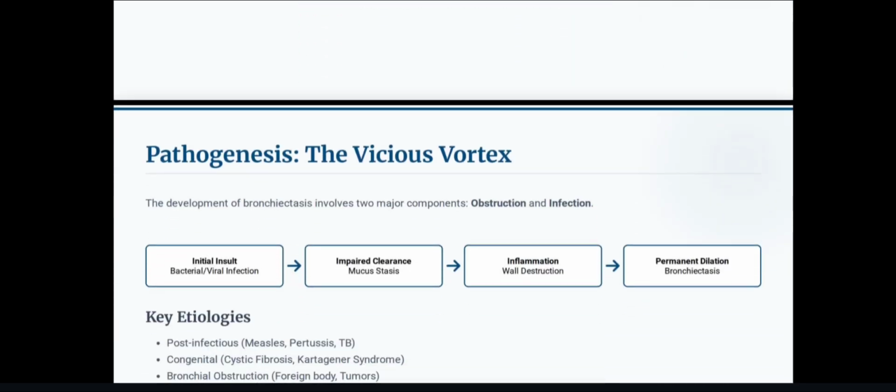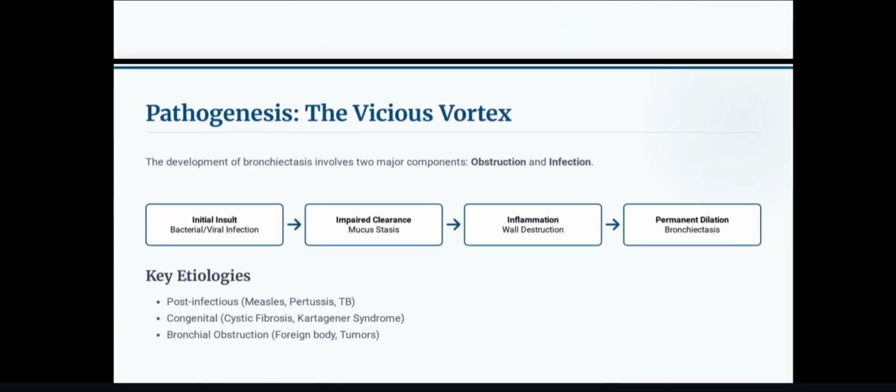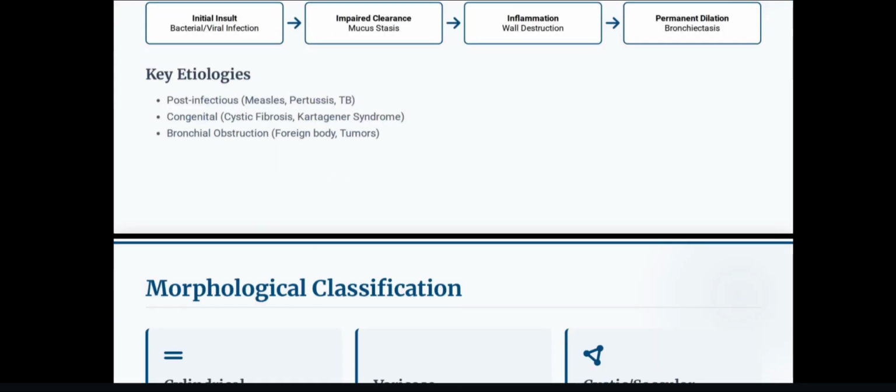Pathogenesis. The development of bronchiectasis involves two major components: one is obstruction and the other is infection. Initial insult, bacterial or viral infection, impaired clearance, mucus stasis, inflammation, wall destruction, and finally permanent dilation, bronchiectasis. Key etiology of bronchiectasis: post-infectious, congenital and bronchial obstruction.